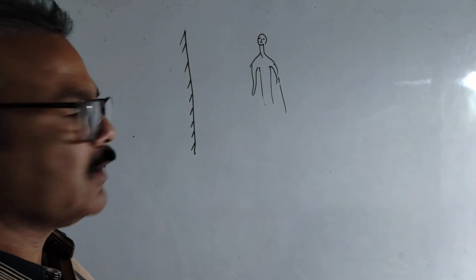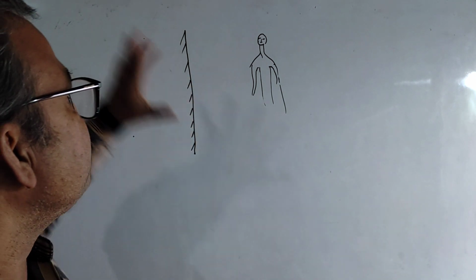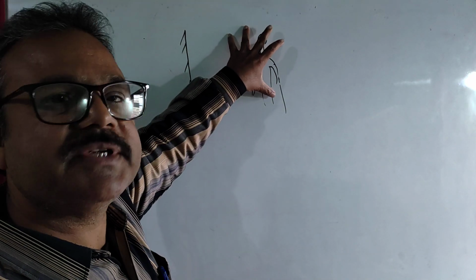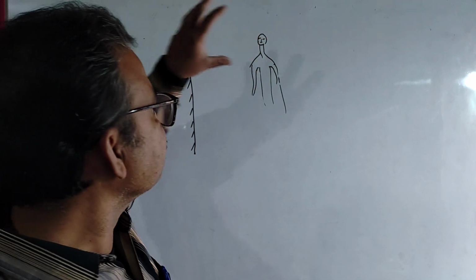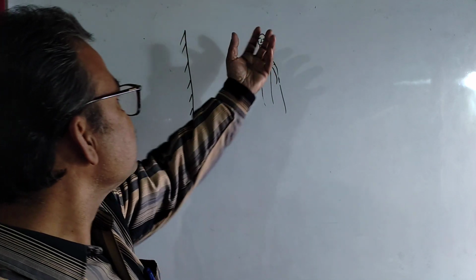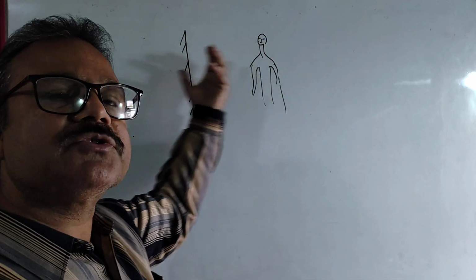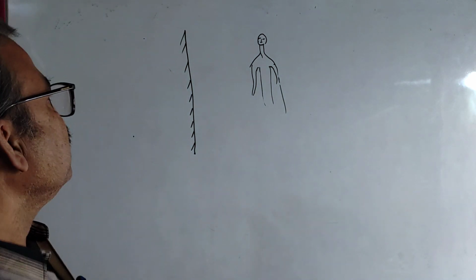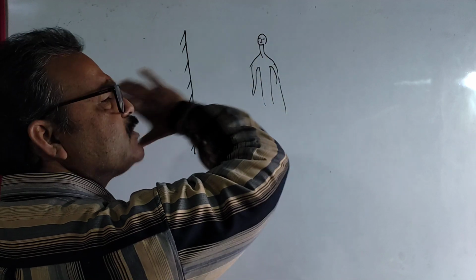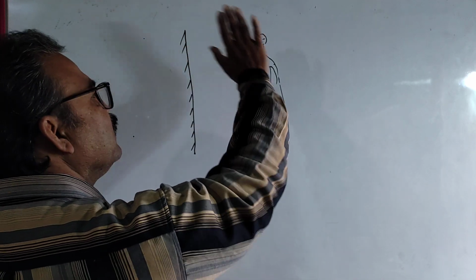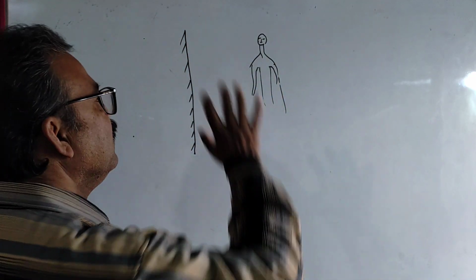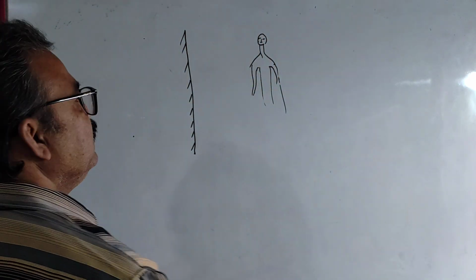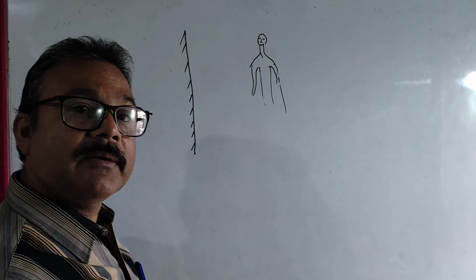Okay, in presence of light, first light will fall on this object, and after striking on the object some rays of light will bounce back from the object. Am I right? Now you see, numerous numbers of rays of light are falling on the object and after striking on the object the rays bounce back, and these rays again fall on the mirror.